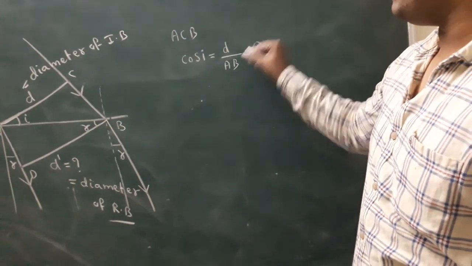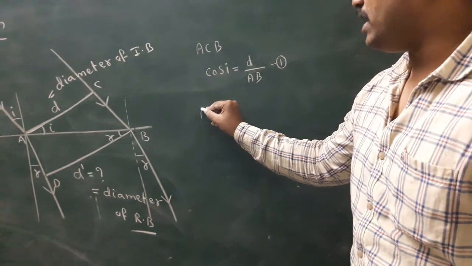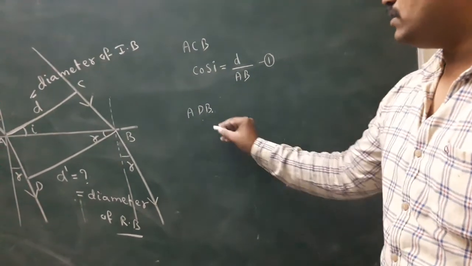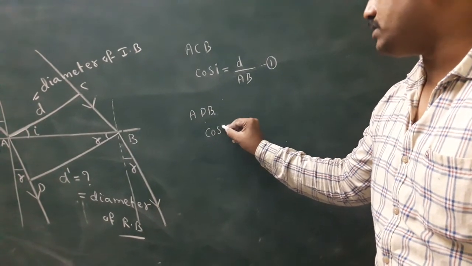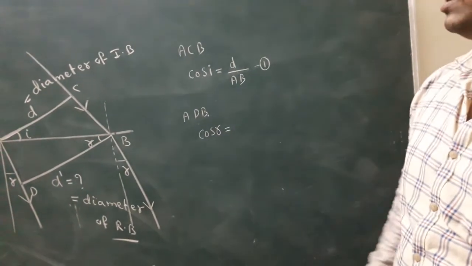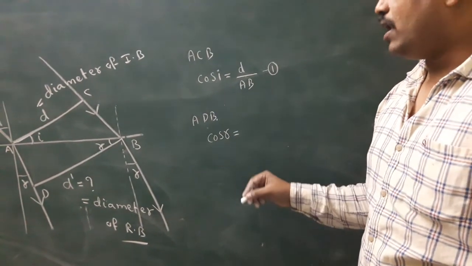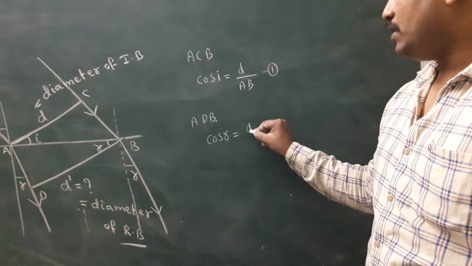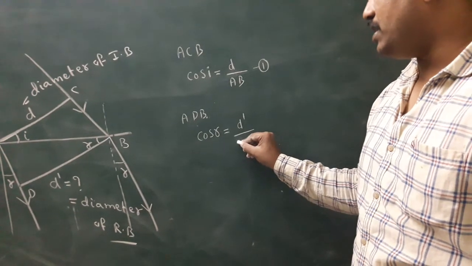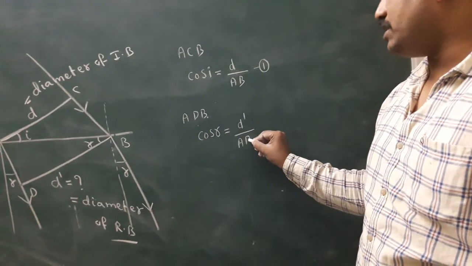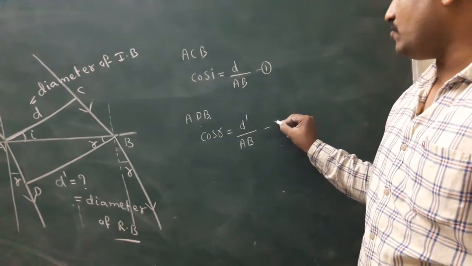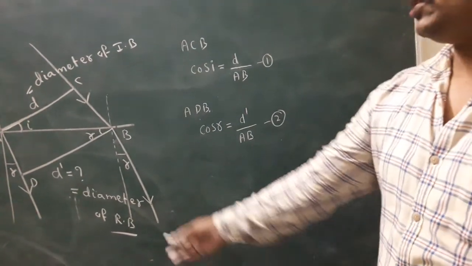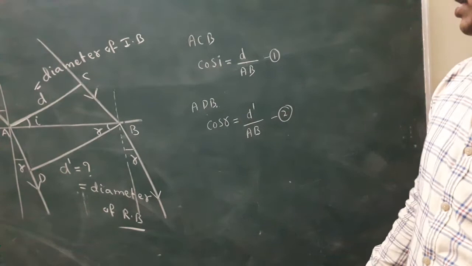This is equation number 1. Next, triangle ADB: cos R is the adjacent side by hypotenuse. The adjacent side is D dash, the hypotenuse is AB. This is equation number 2.